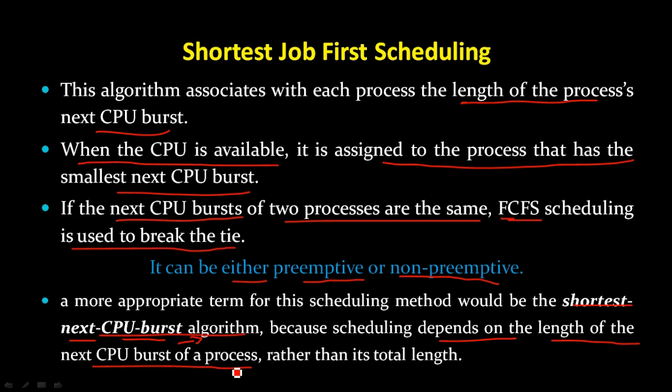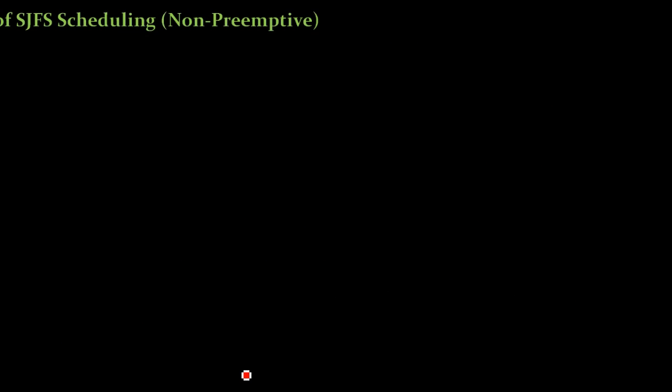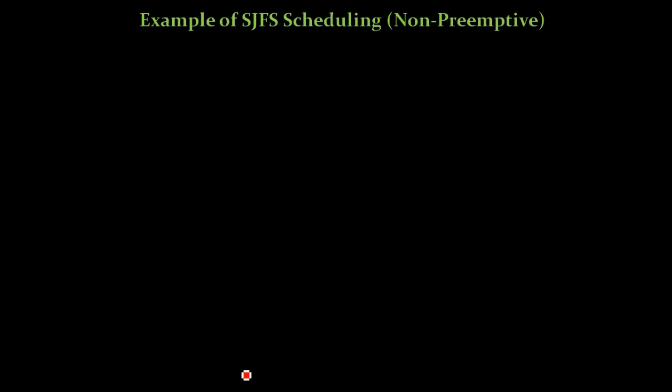Therefore it is called shortest job first scheduling algorithm. Whichever process has the shortest burst time will get the CPU first. Let us understand both the non-preemptive and preemptive shortest job first scheduling algorithm with these examples.